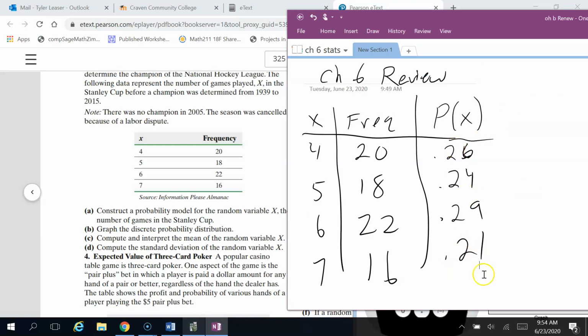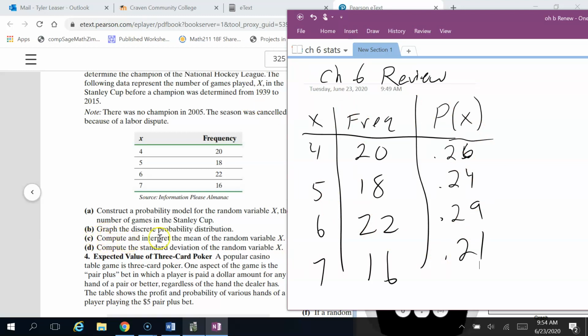All right, and you can check it to make sure you did it right. These should add up to be 1. Now, they might not add up to be exactly 1. They might only come out to be like 0.99 or 1.01. And that's because we rounded it to 2 decimal points. But if we didn't round it, it would add up to be exactly 1. But that's it for part A. That is what we're going to call the probability model, the outcomes and the probabilities.